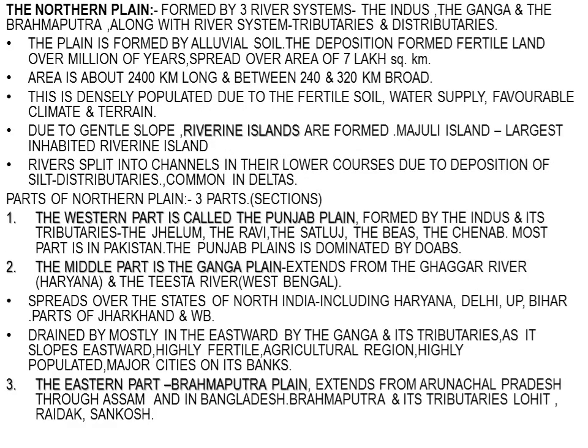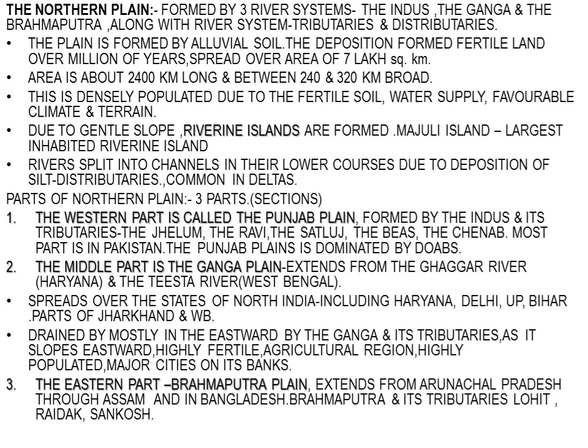Okay, now northern plains. The northern plain of India, as we know, is formed by the three river system. We call them three river system because the main river along with its tributaries and distributaries form the main part of the river system. What do you mean by river system? We are going to study this in our next chapter, that is drainage. We will cover them in that chapter. So we have to just learn that northern plains are formed by three river systems.